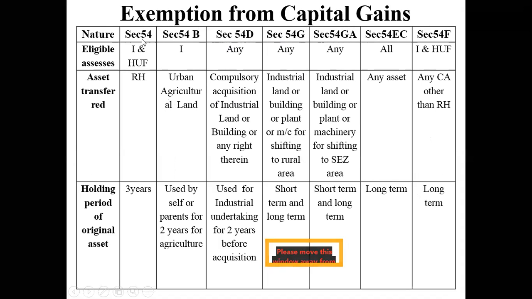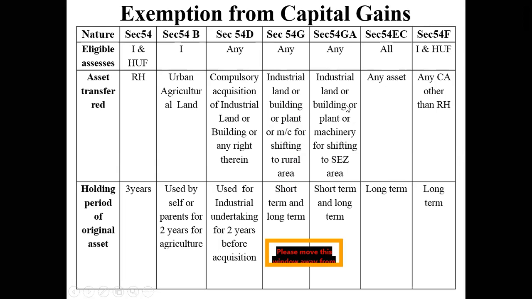If you observe here, 54 talks about only a residential house. Next talks about only an urban agriculture land. Next, it talks about an industrial area, or land or building. Here it talks about an industrial land building shifting to a rural area, and here it talks about an industrial land building or plant in a SEZ, that is special economic zone.